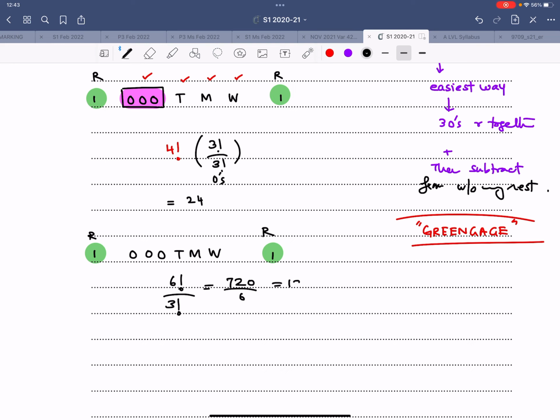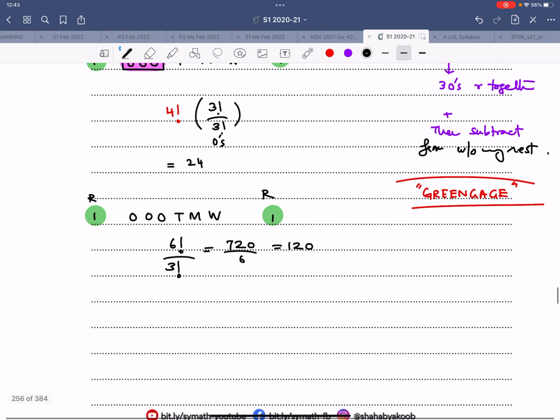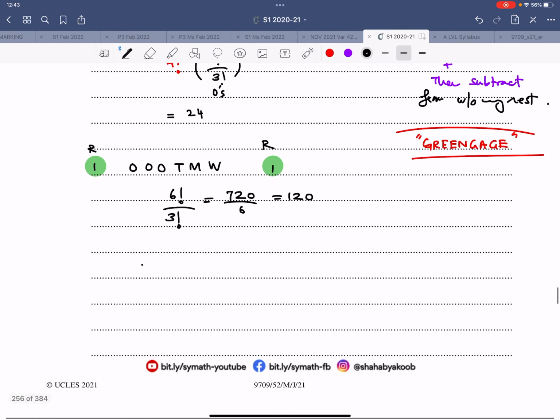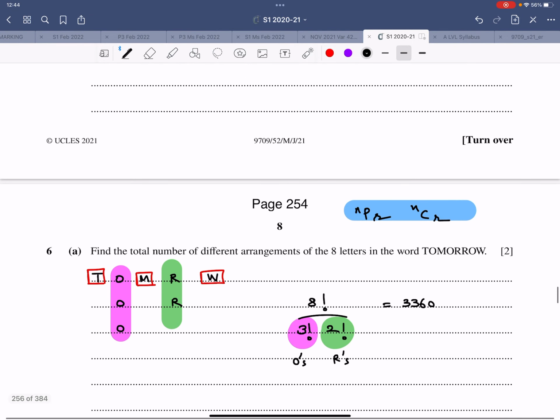Sometimes I blurt out the answer before the working. Therefore, the difference is 120 minus 24, that comes out to be 96. That is the working for this particular part. That is 6A and 6B.